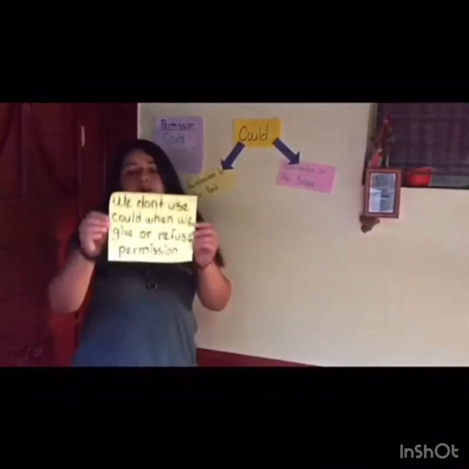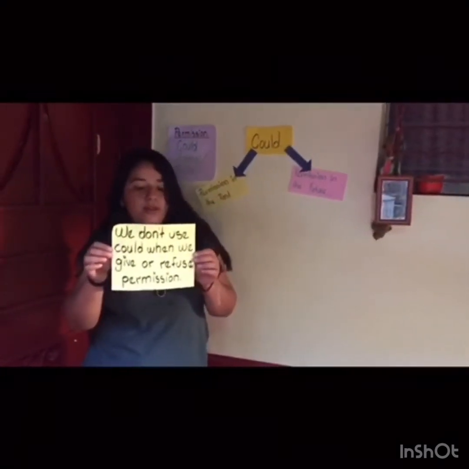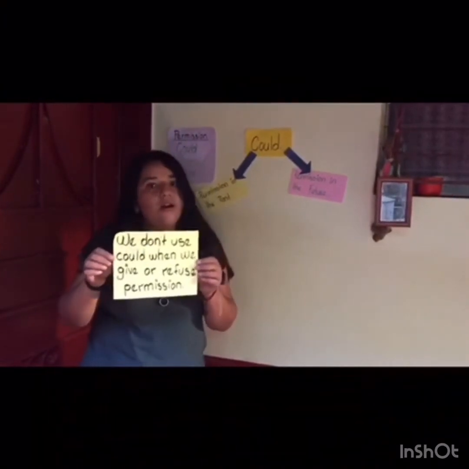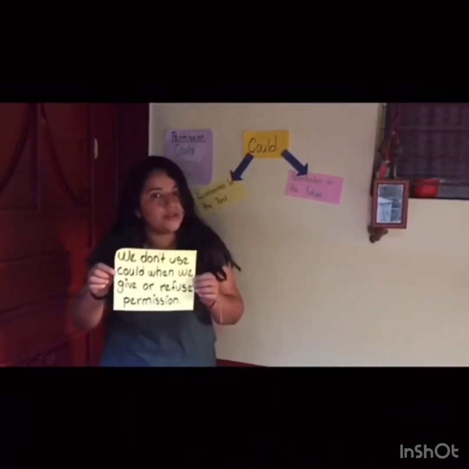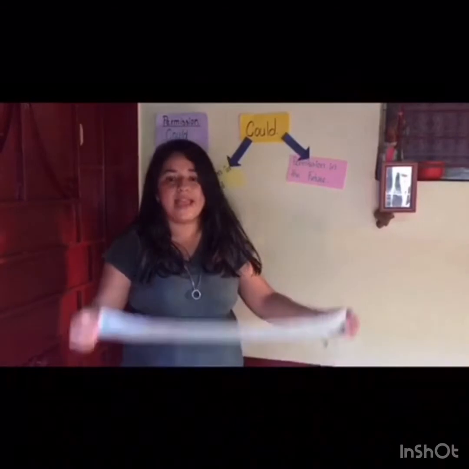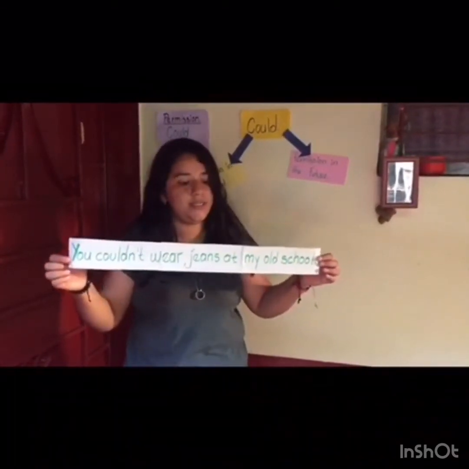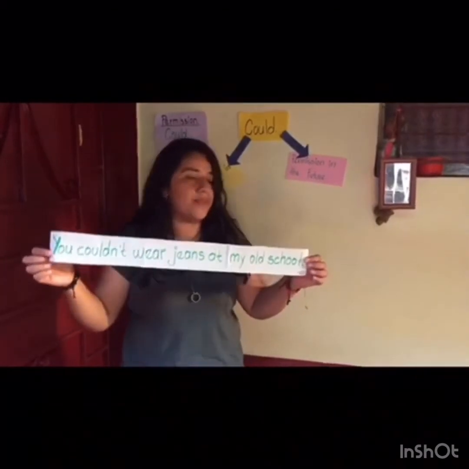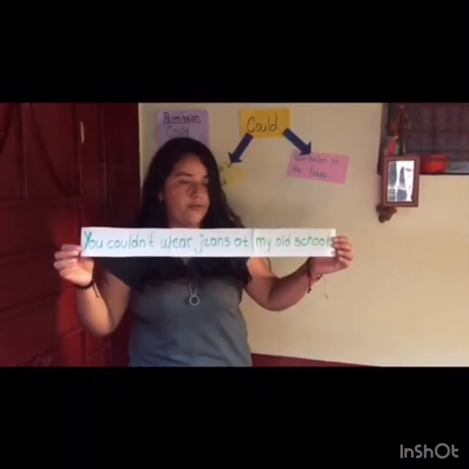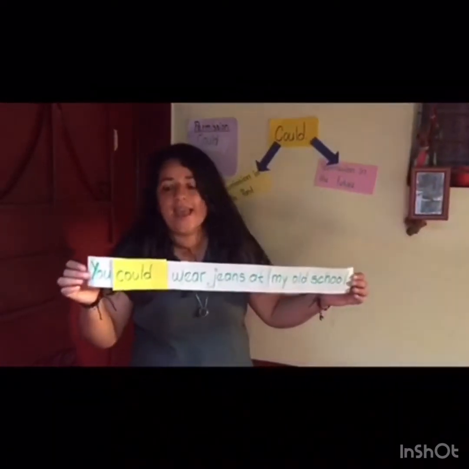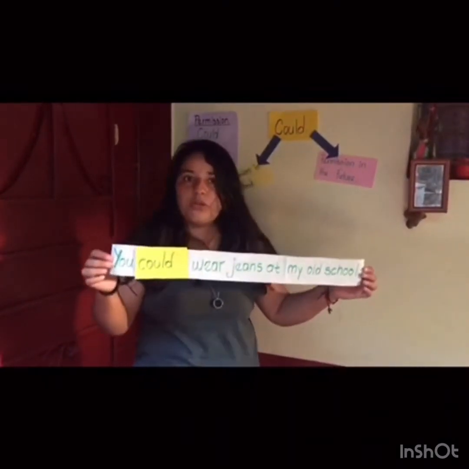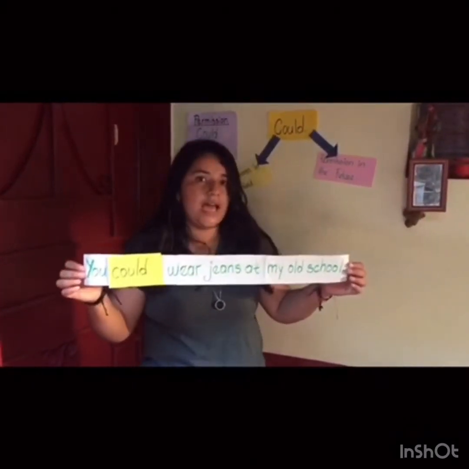But we don't use could when we give or refuse a permission. For example, in the past, you couldn't wear jeans at my old school. This is in the negative form. And this is in the positive form. You could wear jeans at my old school.